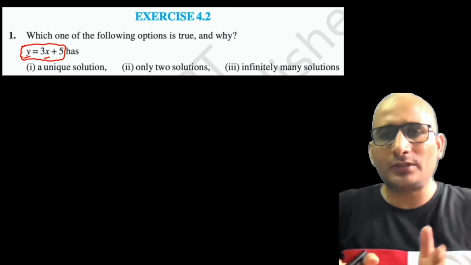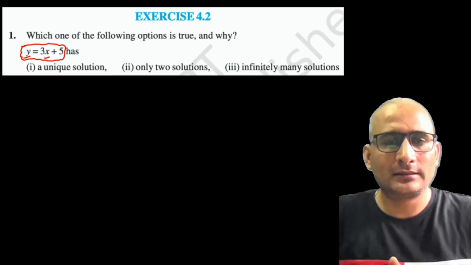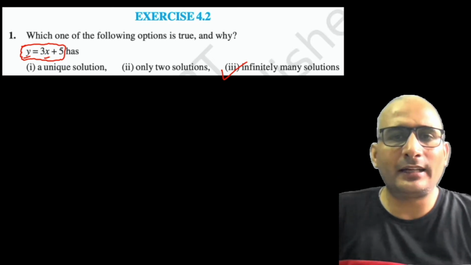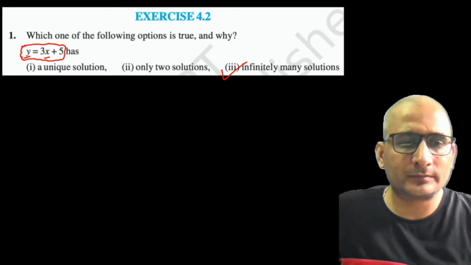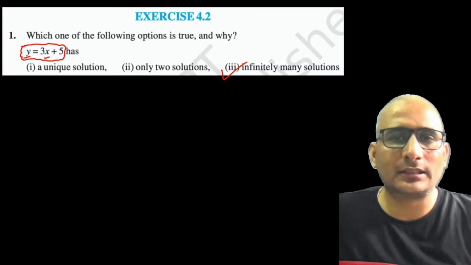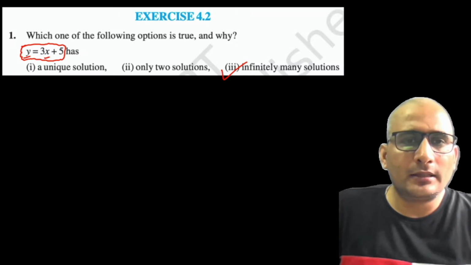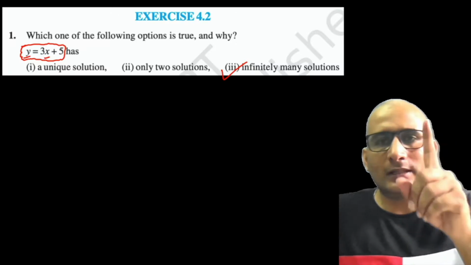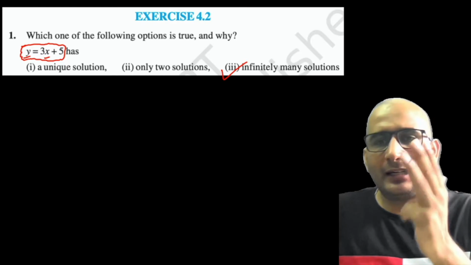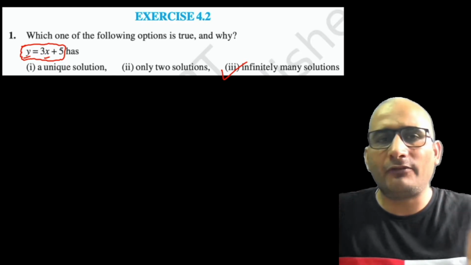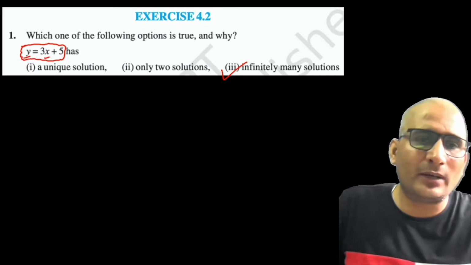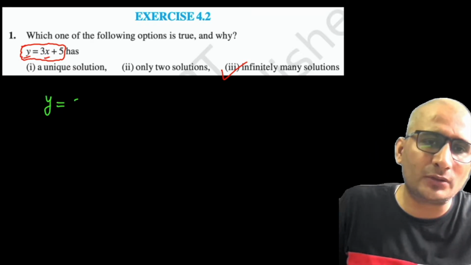So how many solutions does this linear equation have? Infinitely many. Absolutely right. It is having infinitely many solutions. This thing we have already discussed. Unique solution means having only one solution. Two solutions means having two solutions. And infinitely many solutions means it is having an uncountable number of solutions. Let me explain why it is having infinite solutions.